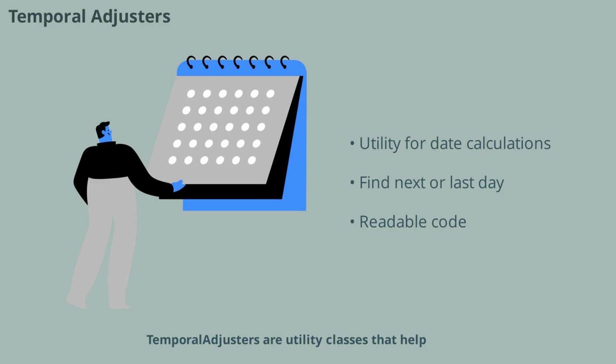Temporal adjusters are utility classes that help you perform complex date and time calculations, such as finding the next Monday or the last day of the month. They work with the new date-time API and make it easier to manipulate dates in a readable and maintainable way. Interviewers may ask you to use temporal adjusters in practical scenarios.